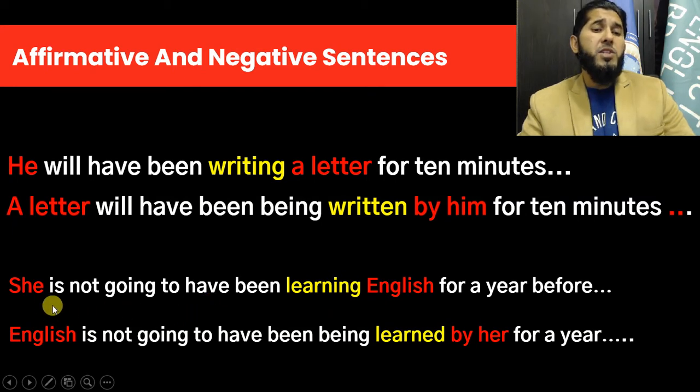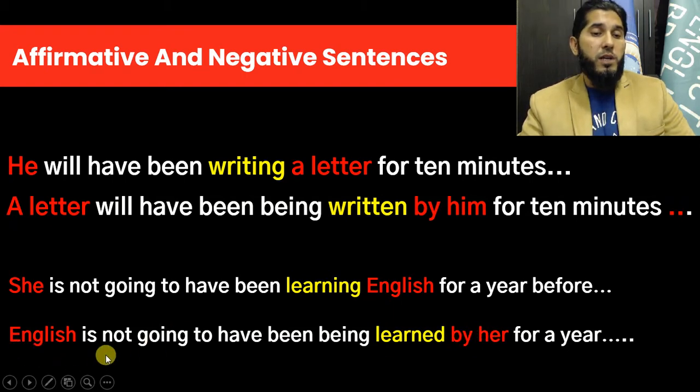And when you change it, see, the object of your active sentence, which is English here, became the subject of a passive sentence, English. And almost the same structure, is not going to have been, but one more auxiliary or helping verb is added, which is being. And then main verb is changed to past participle, third form. And the subject of your active sentence, she, became the object of preposition, by her.